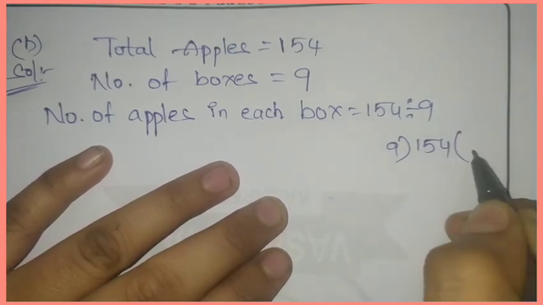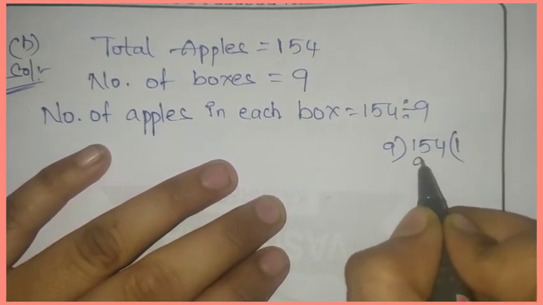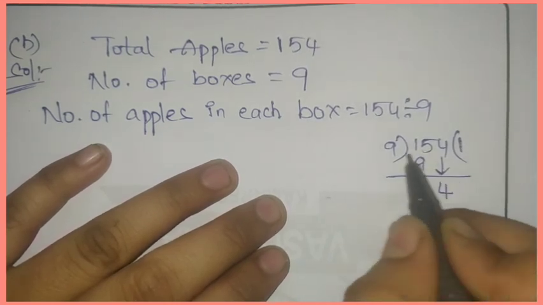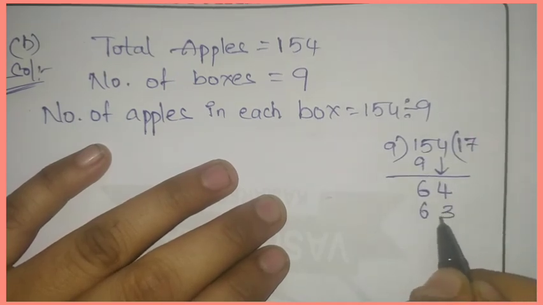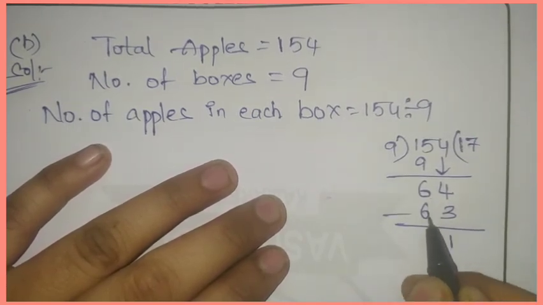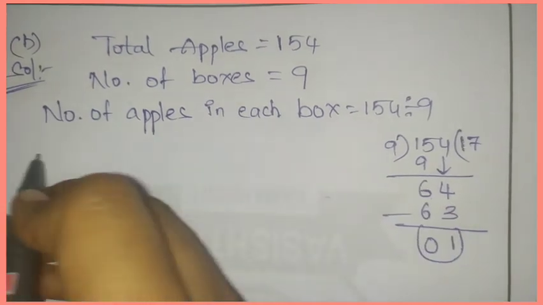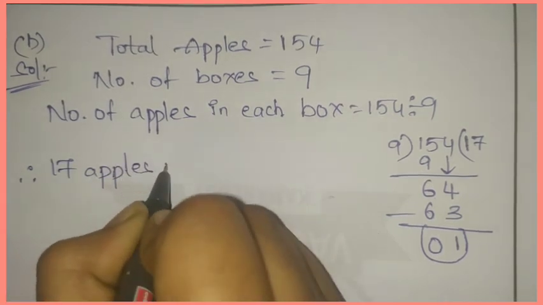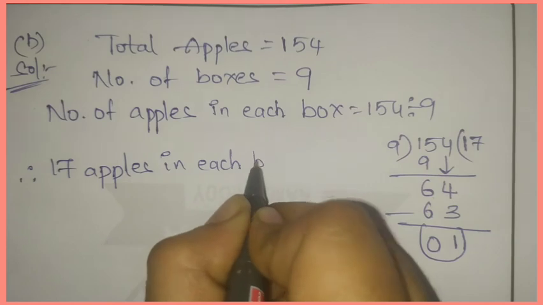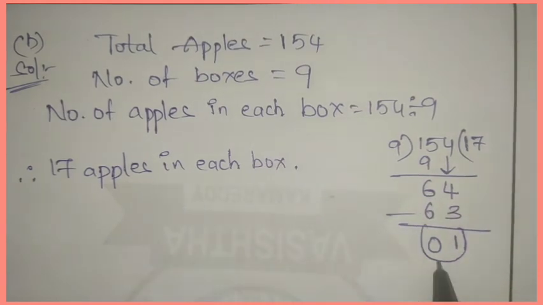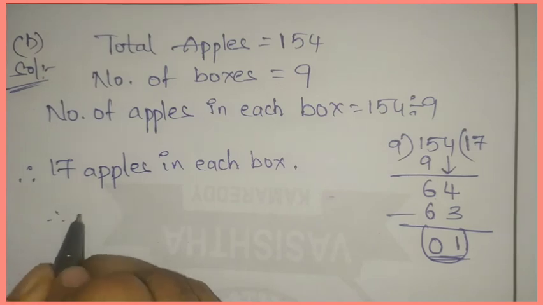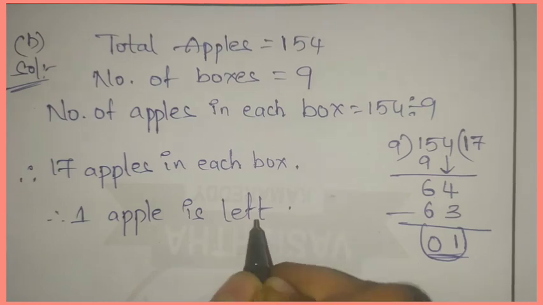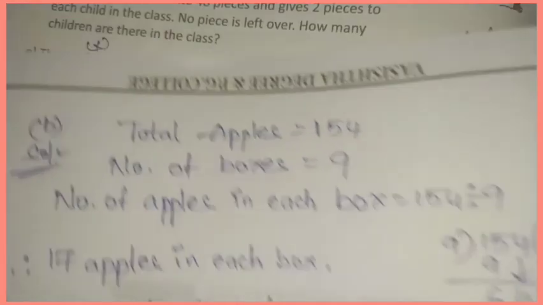Okay, we will do division here. 154 divided by 9. 9 ones are 9. 15 minus 9 is 6 and this 4 will be written here. Okay, 9 sevens are 63. 4 minus 3 is 1. 6 minus 6 is 0. 1 left. So therefore 17 apples in each box and 1 apple will be left. Okay, this is H answer.